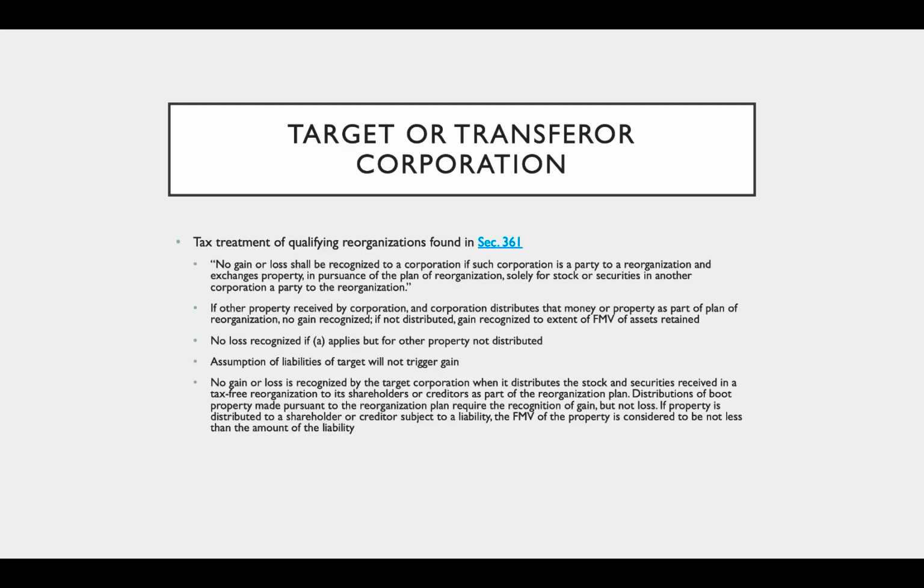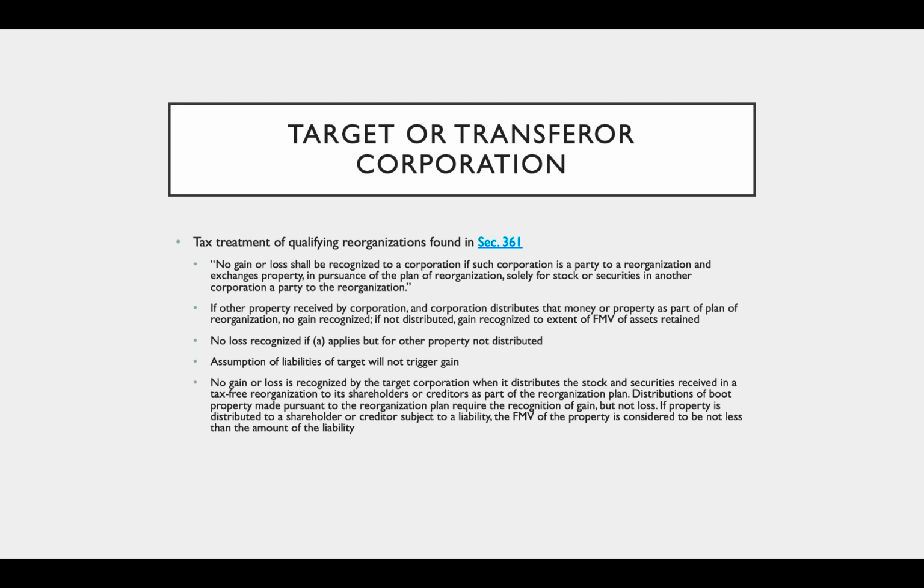Okay, so first the target or transferor corporation. This is the person being acquired. Tax treatment there is found in Section 361, and it says there will be no gain or loss recognized to a corporation if such corporation is a party to a reorganization and exchanges property in pursuance of a plan of reorganization solely for stock or securities in another corporation a party to the reorganization.